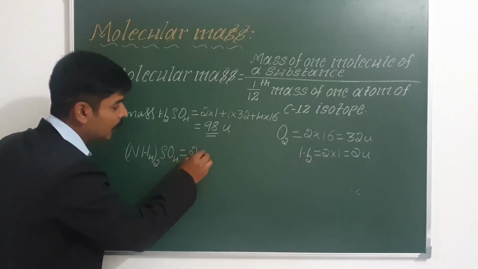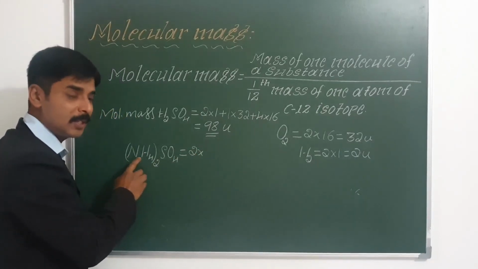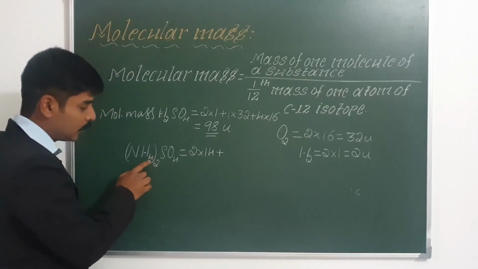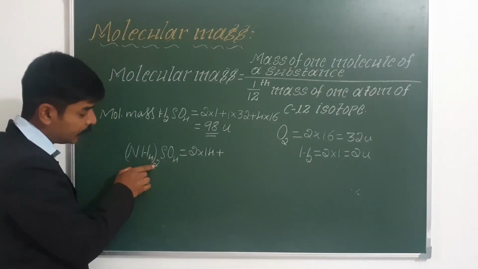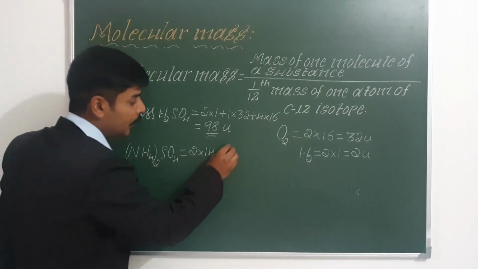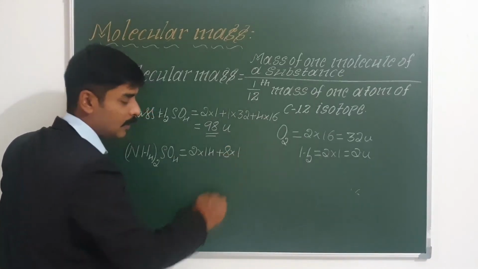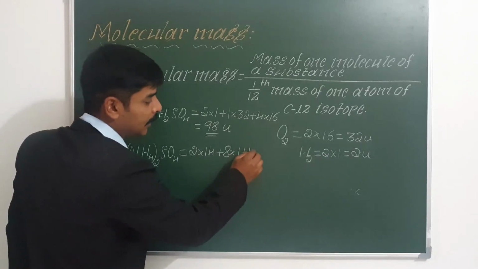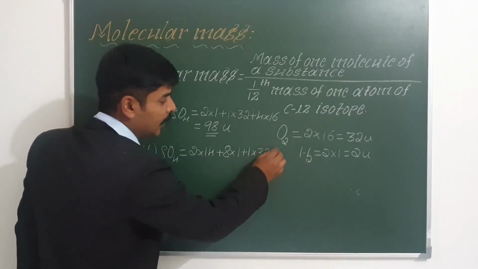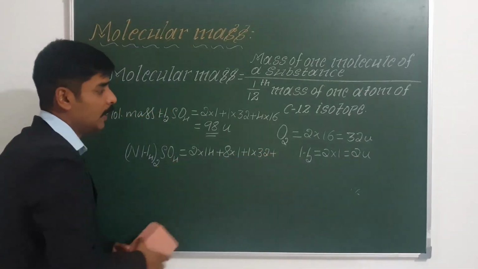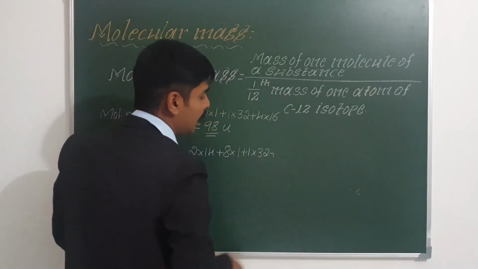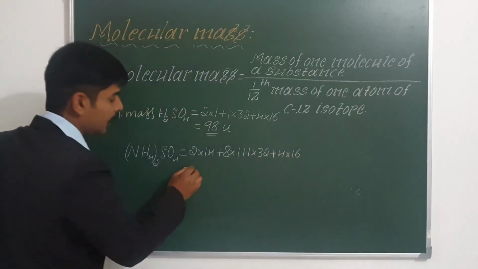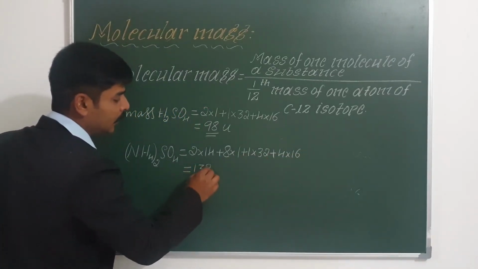So 2 into the atomic mass of nitrogen, which is 14, plus 4 twos are 8, so a total of 8 hydrogen atoms. So 8 into the atomic mass of hydrogen, which is 1, plus 1 sulfur atom into 32, plus 4 into 16. And if you multiply and add, finally you will get 132 u.